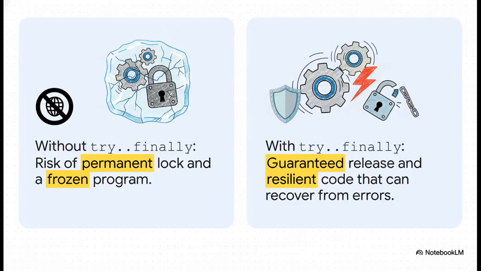So the takeaway couldn't be clearer. If you don't use this safety net, you are always risking a permanent lock that freezes your entire program. But with it, you get a guaranteed release and code that can actually handle errors gracefully. It's truly the difference between brittle, amateur code and solid, professional-grade software.